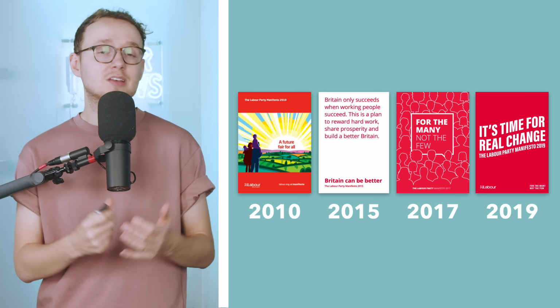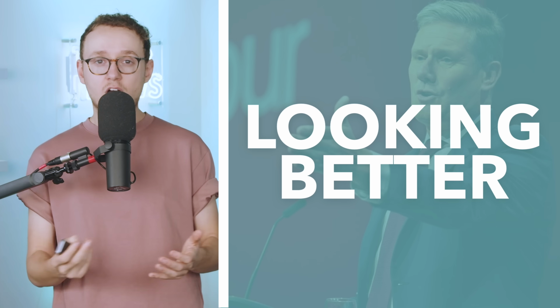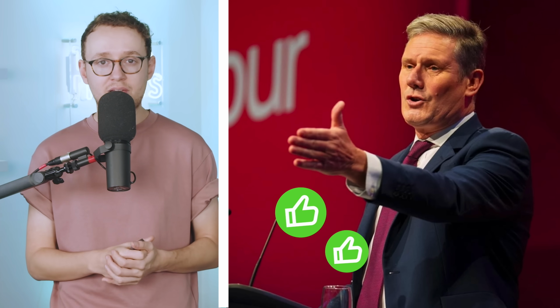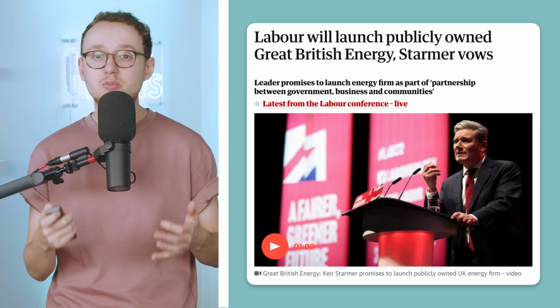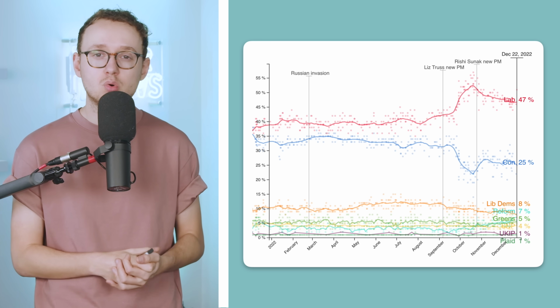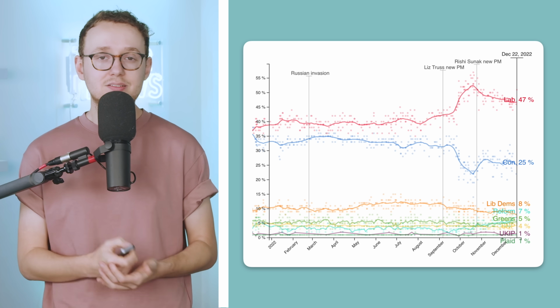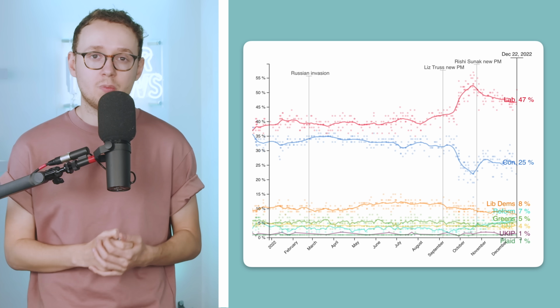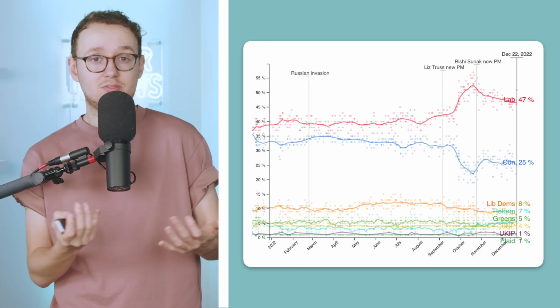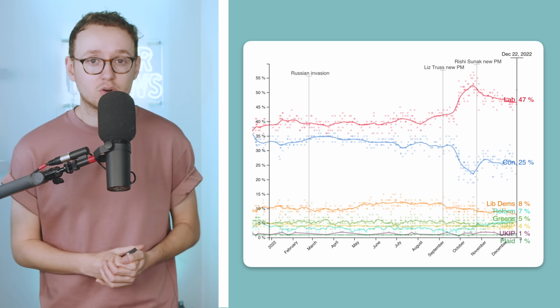Ultimately though, things appear to be looking up for Labour. Starmer has been viewed favourably as a leader, and has already introduced policies that have gone down well with the electorate, for example, Great British Energy. This has helped him gain a huge lead in the polls, a lead that he is sustaining. So perhaps Labour have learnt some lessons from the past. Perhaps the Conservatives are just doing badly at the moment. But regardless, it looks like their time in the wilderness could be coming to an end.